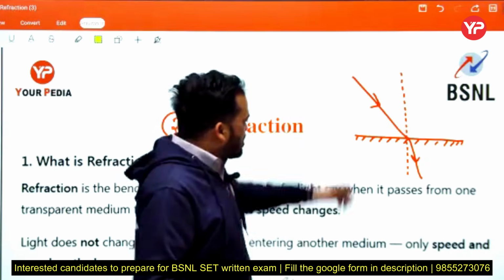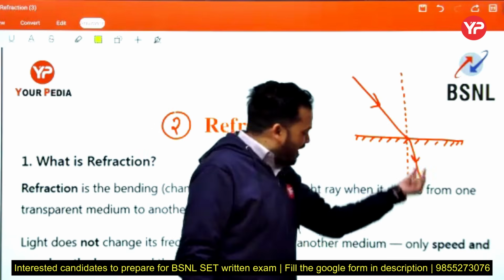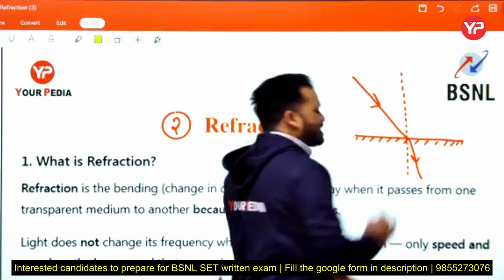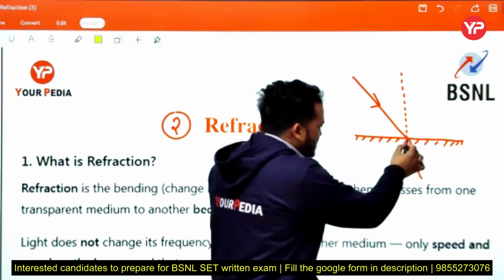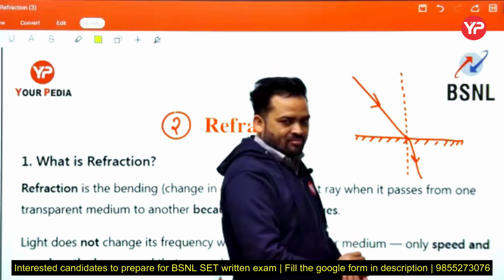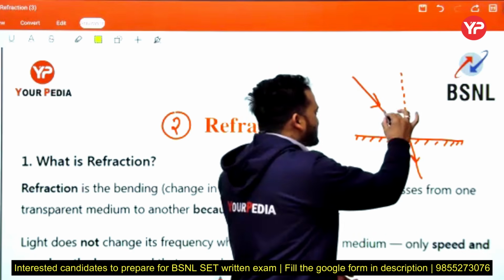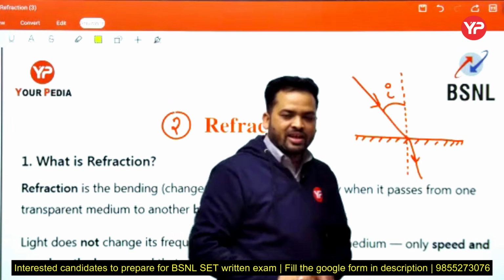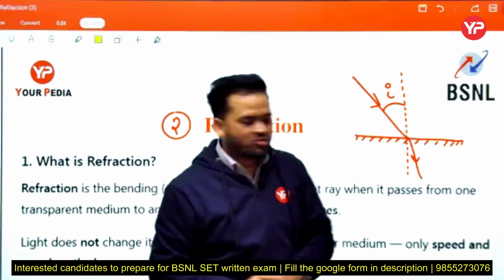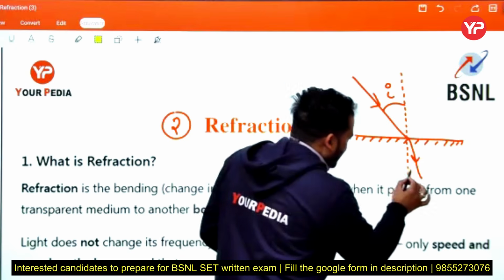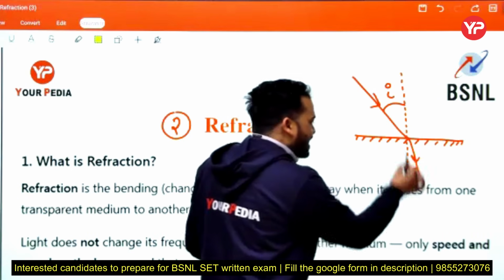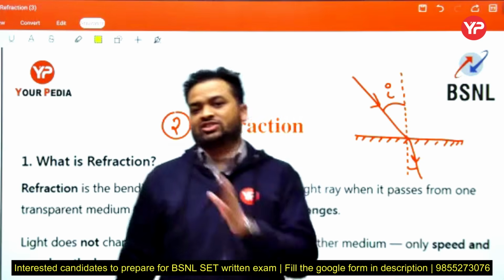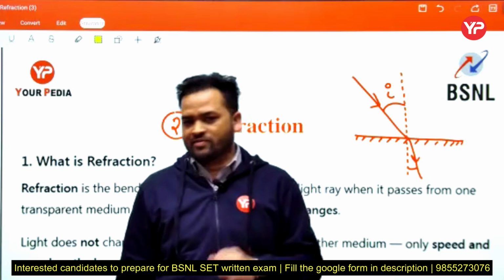This is the incident ray, this is the normal, this is the transparent medium, and this is the refracted ray. The angle between the incident ray and the normal is the angle of incidence, same as we studied in reflection. And this is the angle between the refracted ray and the normal, which is said to be the angle of refraction, not angle of reflection.